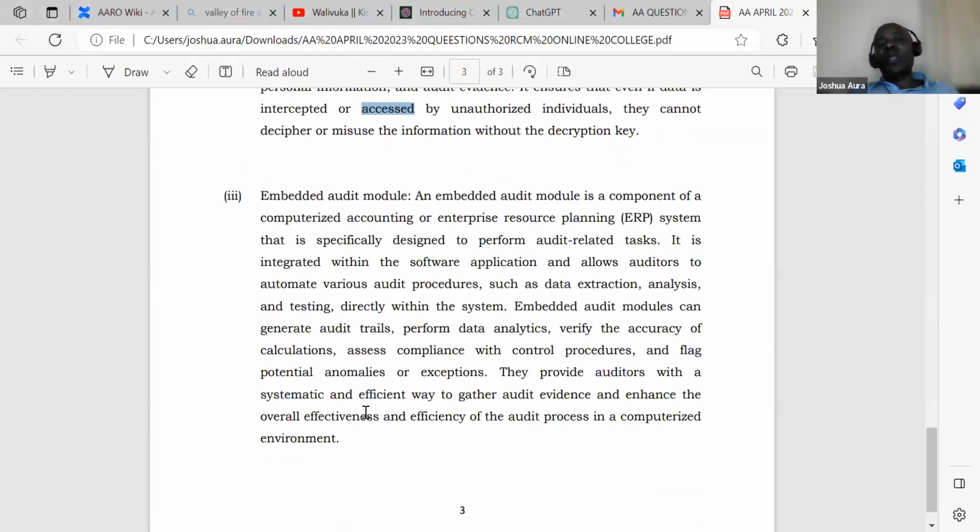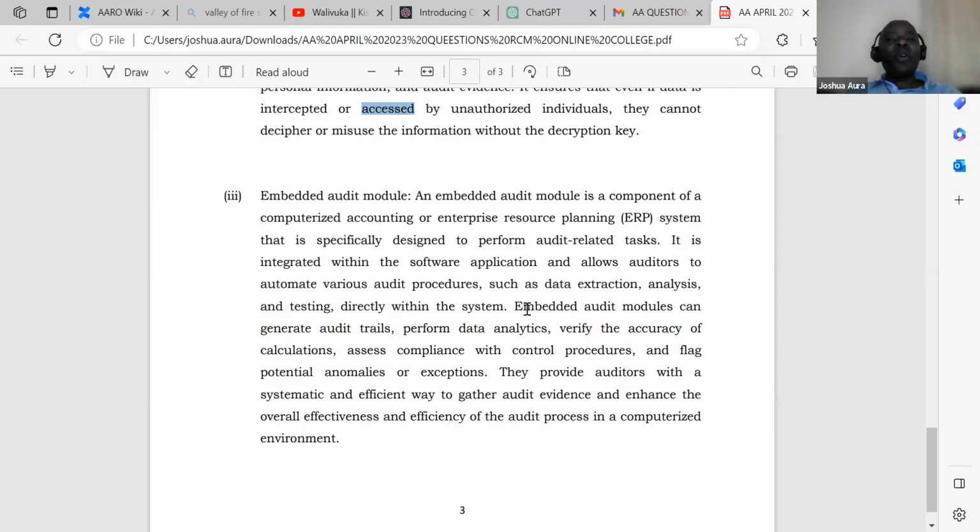So I just want us to read here. Embedded audit module. An embedded audit module is a component of computerized accounting or enterprise resource planning system that is specifically designed to perform audit-related tasks. It is integrated. That is the concept of putting together. To integrate is to put together. It is integrated within the software application and allows auditors to automate various audit procedures such as data extraction, analysis, and testing directly within the system.